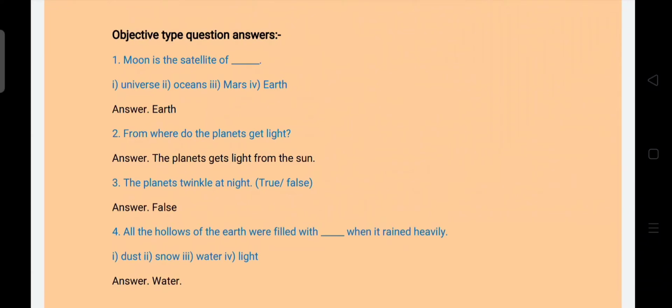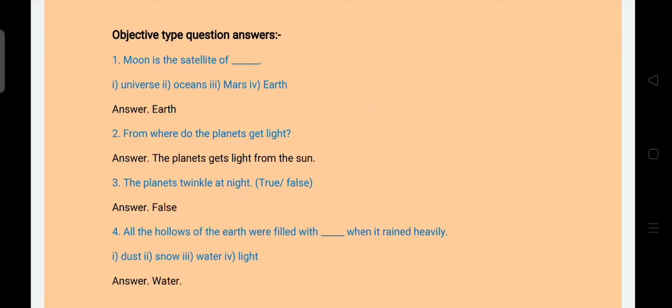Second question is from where do the planets get light? Answer is the planets get light from the sun. Question number 3. The planets twinkle at night. True or false? This is false.